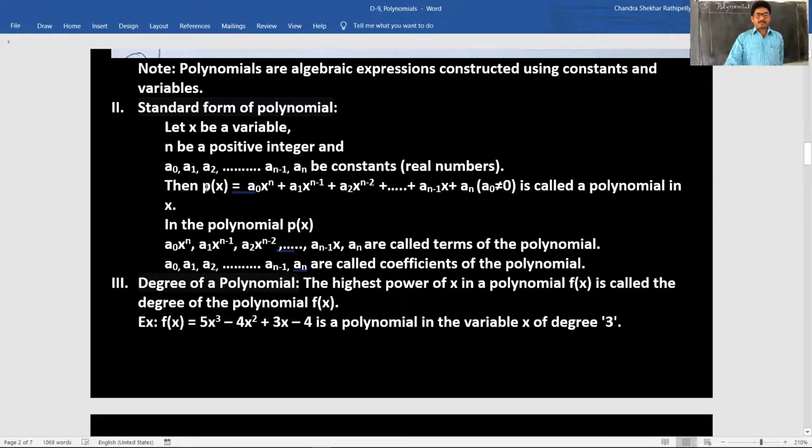Then p of x, meaning polynomial, p of x is equal to a0 x to the power of n plus a1 x to the power of n minus 1 plus a2 x to the power of n minus 2 plus and so on, an minus 1 x plus an, with a0 not equal to 0. a0 not equal to 0 means this term is not 0. If it is 0, we get 0 here. That's why this condition must be applicable. This is called a polynomial.